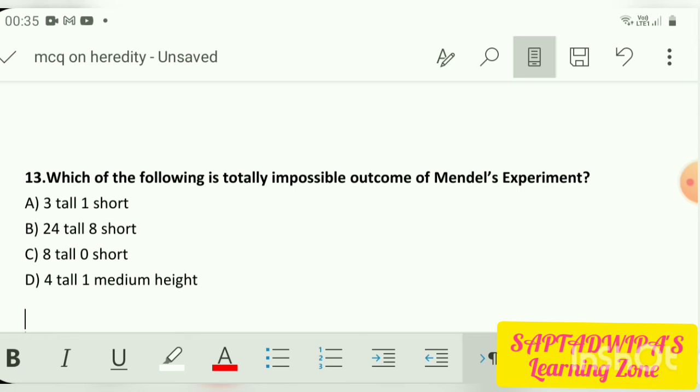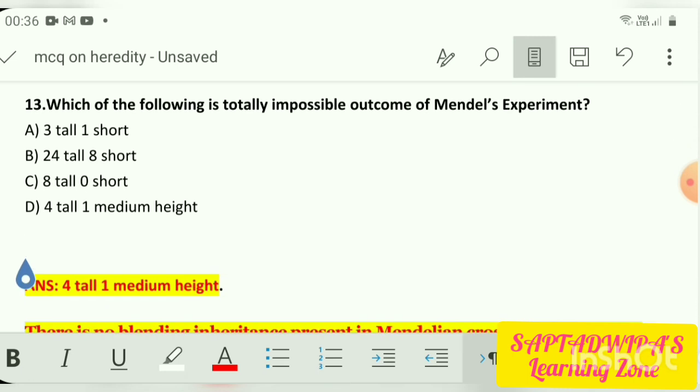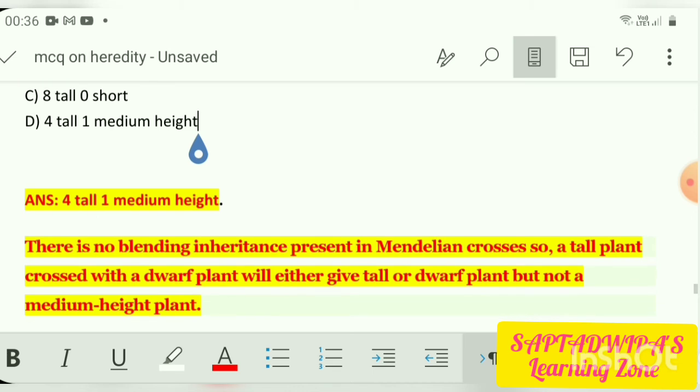Number 4, that means D, is 4 tall and 1 medium height. In case of Mendel's experiments, either it's tall or short. No medium thing is there. Okay. So obviously by this we can understand that 4 tall and 1 medium height is a totally impossible outcome of Mendel's experiments. So our answer will be what? Our answer will be 4 tall and 1 medium height.